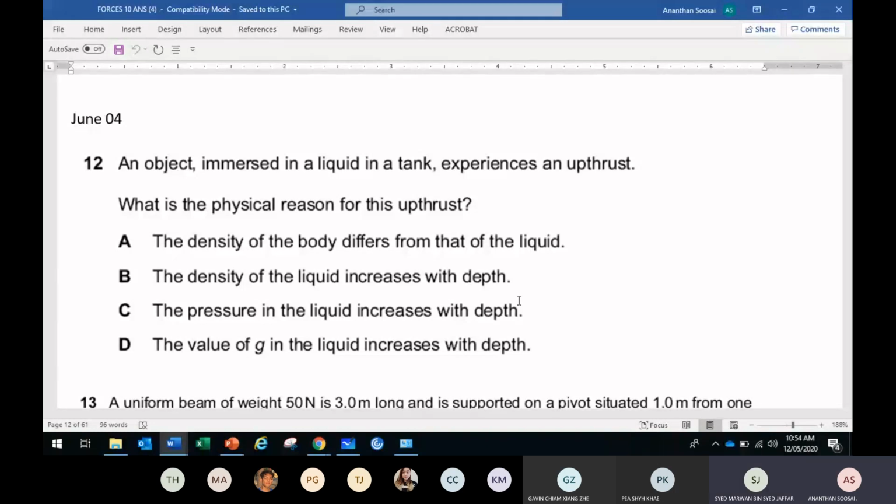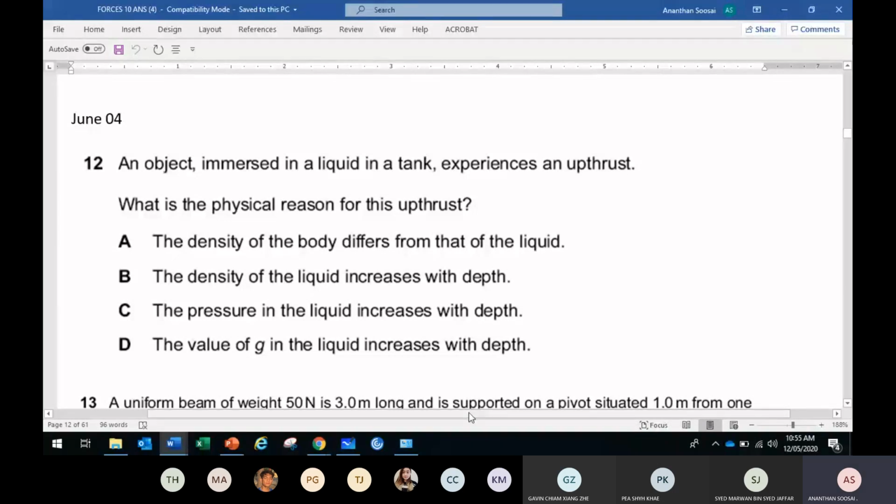So what is the physical reason for the upthrust? So D. Can it be D? C, that's good. C, the pressure in the liquid increases with depth. Upthrust is caused by pressure difference. The deeper you go, the greater the pressure. So pressure difference is the only cause of the existence of upthrust.